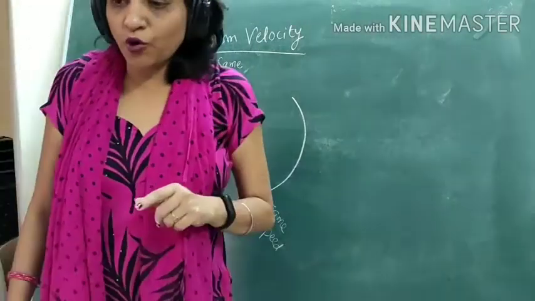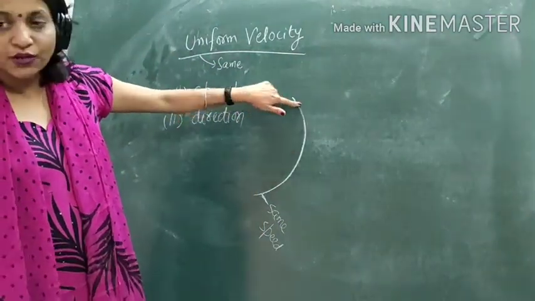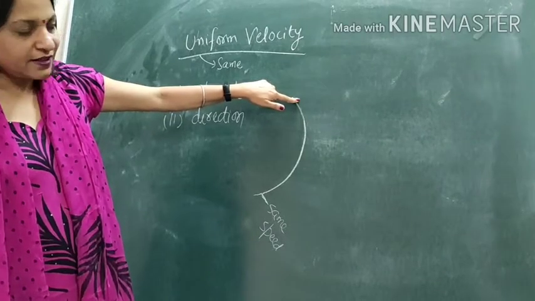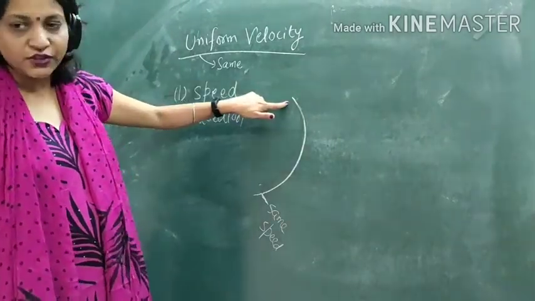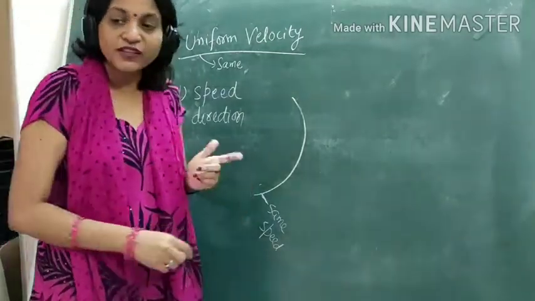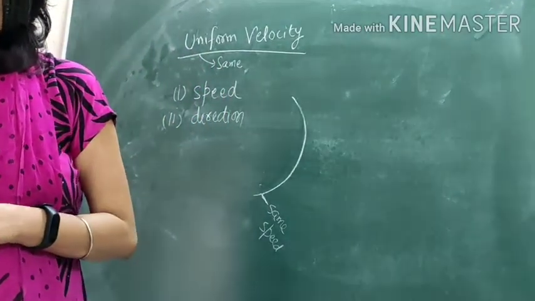Harmanveer said, ma'am, no. Why? Because when you are moving on a circular track, the direction is changing at every point, right? Direction is along the tangent, that we will do in the next articles, uniform circular motion.